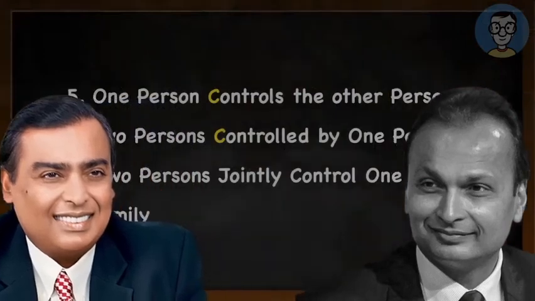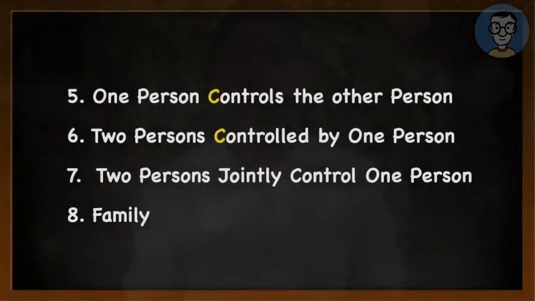Take for an example, we discussed Mukesh Ambani. Mukesh Ambani has his wife Neeta Ambani. Whether they are related? Yes, they are related because they are the members of same family. Whether Mukesh Ambani and Anil Ambani are related, though they are brothers, they are not dependent on each other. The moment they are not dependent on each other, they are not related persons.